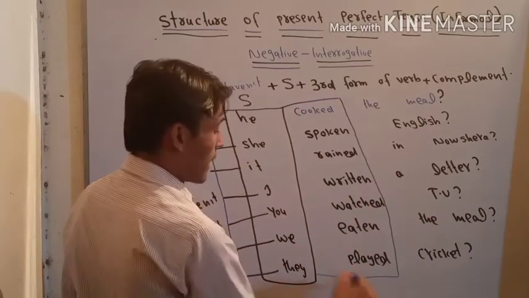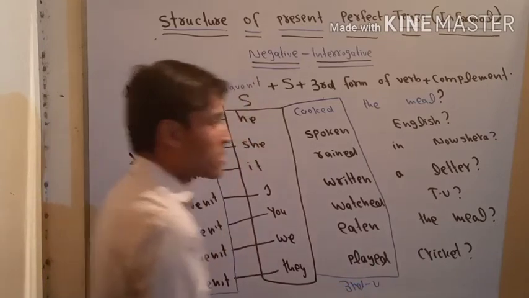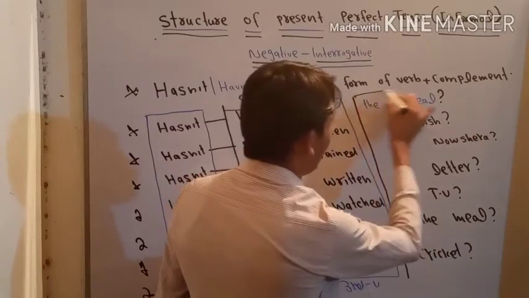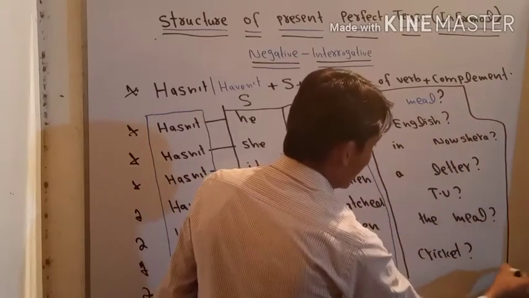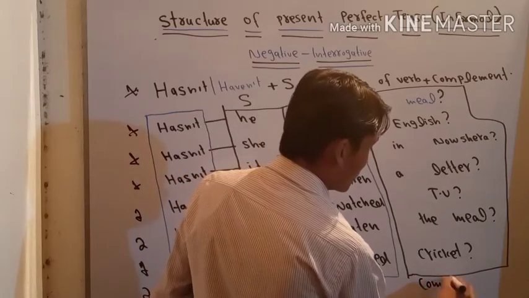So we can simply write here, third form of verb. And the rest of the sentence is called complement.